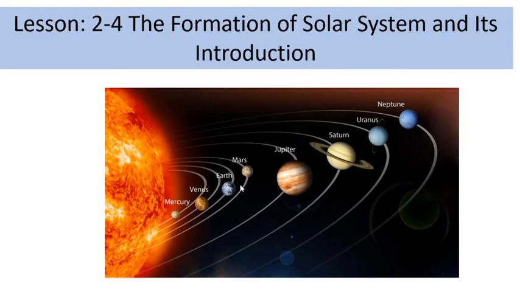Now the earth, the third planet. Perhaps you know that the earth is the only planet with the atmosphere and temperature, necessary elements for the survival of plants, animals and human beings in the world. It is the third closest planet to the sun. Now Mars. Mars looks reddish because its surface is red in color.